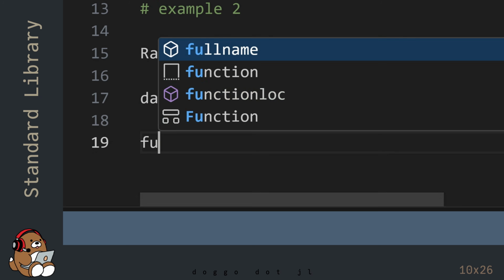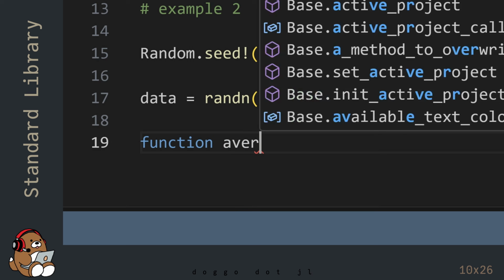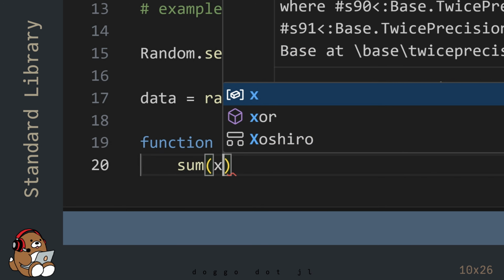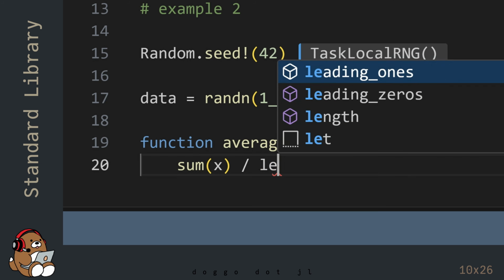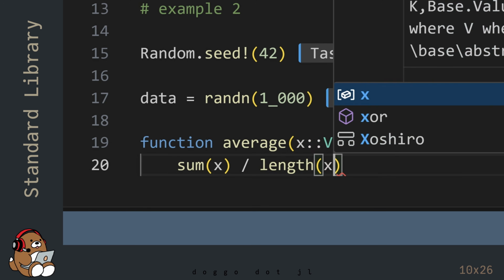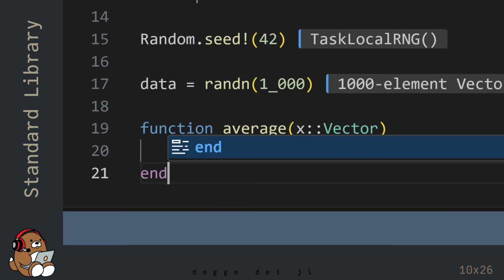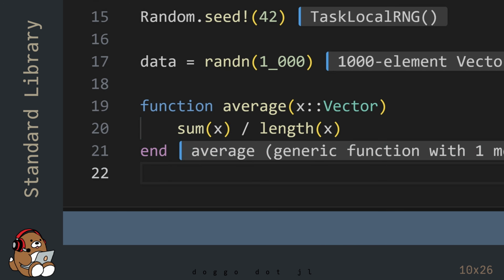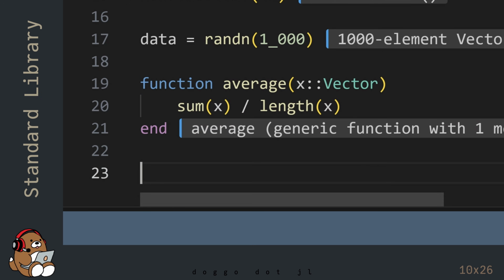To calculate the average value of the numbers in this vector, you can declare and define your own custom function. And then you can call your function.